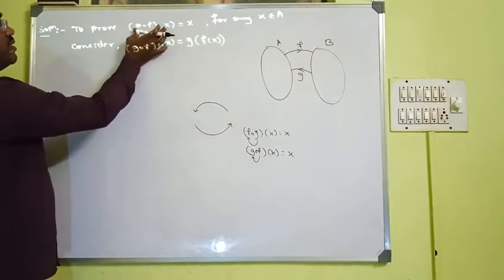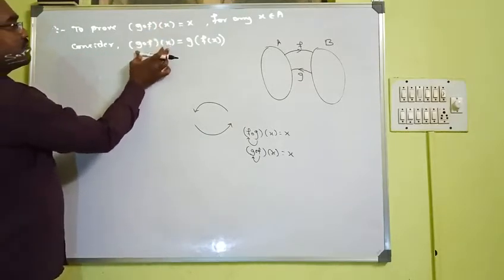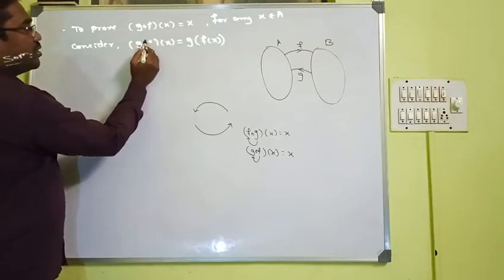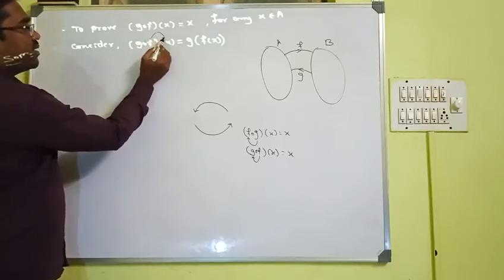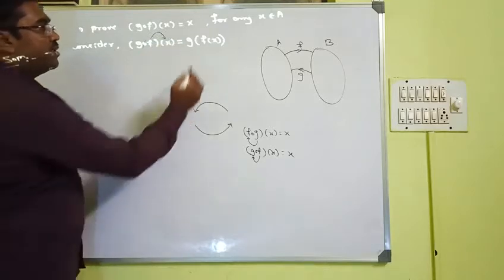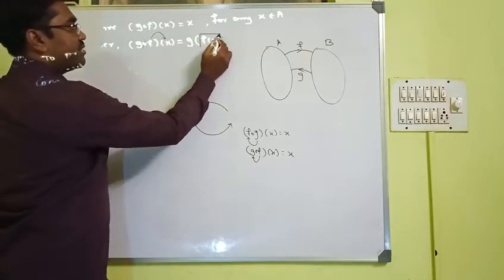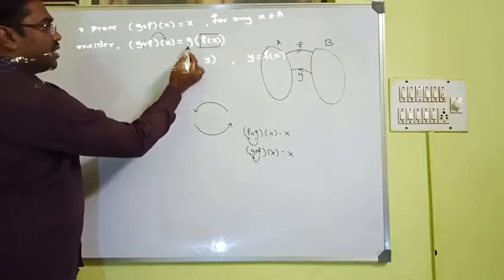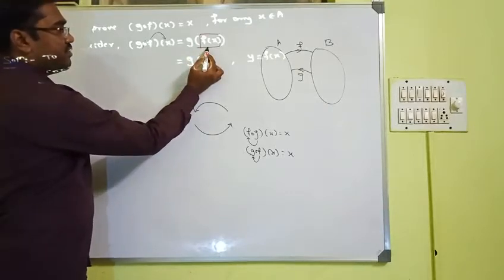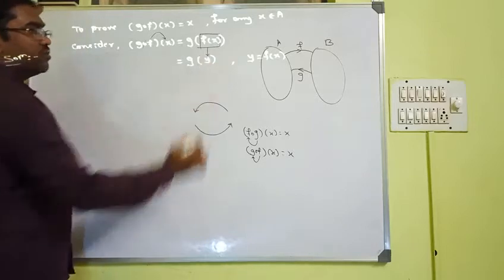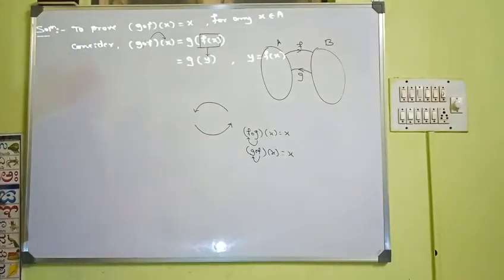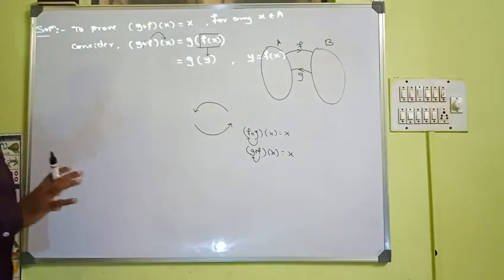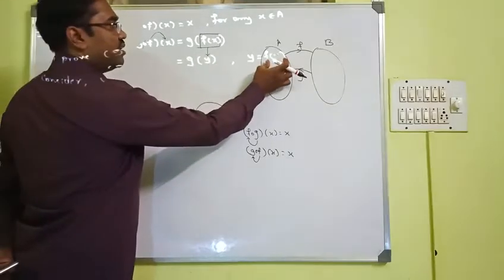Consider the LHS. Here what we do, we remove this composition and apply f on x. We have applied. What is f of x in the question? Let us take g as it is and let us treat f of x as y for now, where y is f of x.